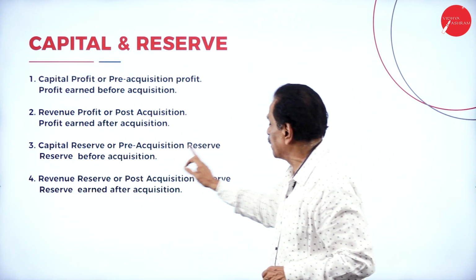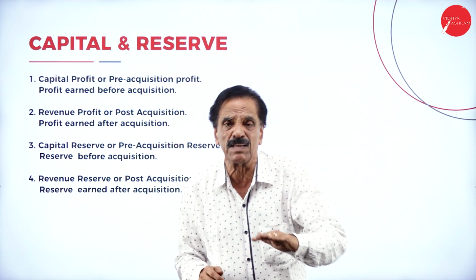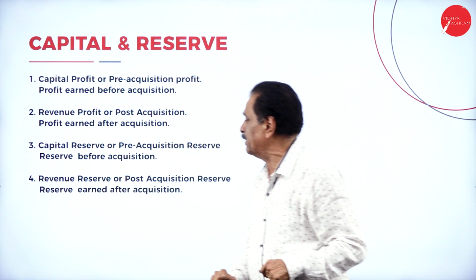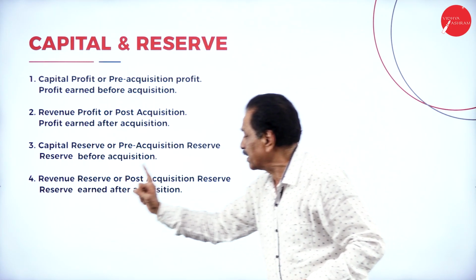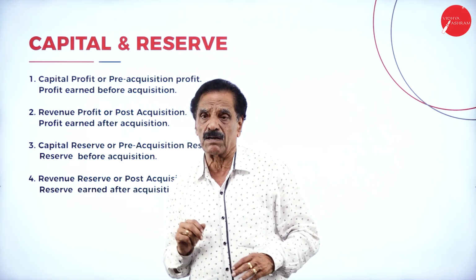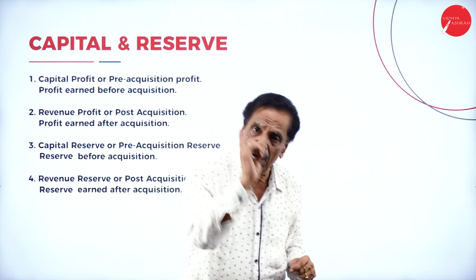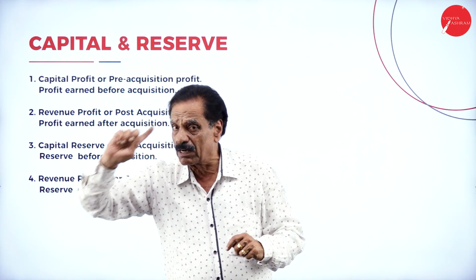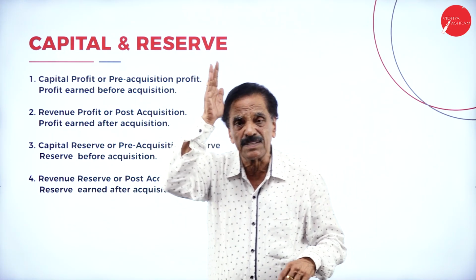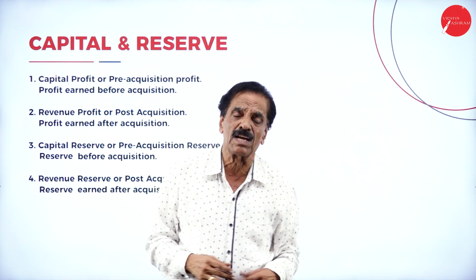So, capital reserve or pre-acquisition reserve: at the time of acquisition, whatever reserve is available is called pre-acquisition reserve or capital reserve. Revenue reserve or post-acquisition reserve is the reserve earned after acquisition. So, before acquisition, capital profit; after acquisition, revenue profit. Regarding the reserve, at the time of acquisition, the reserve that is there is called capital reserve. After acquisition it is called revenue reserve.